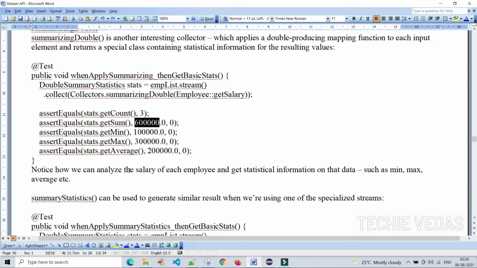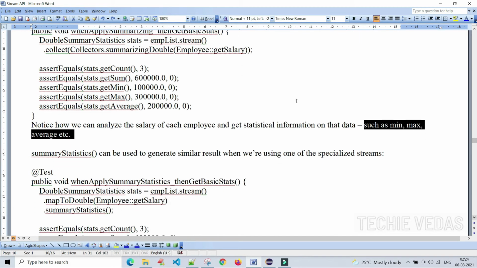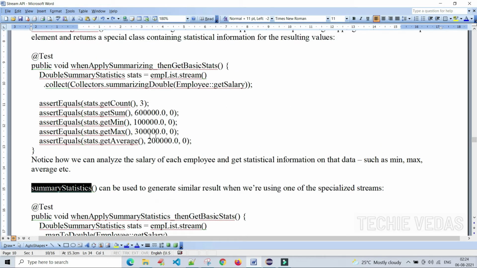Notice how we can analyze the salary of each employee and get statistical information on the data, such as the min salary, max salary, average salary, sum of salary, etc. So we get it using summarizingDouble of. The summaryStatistics method can be used here to generate a similar result when we are using one of the specialized streams.